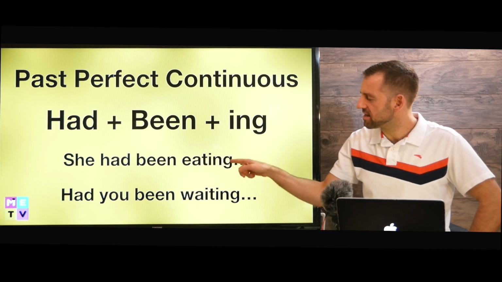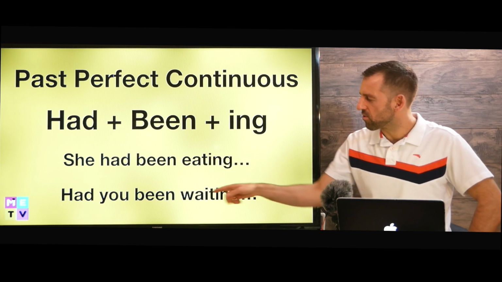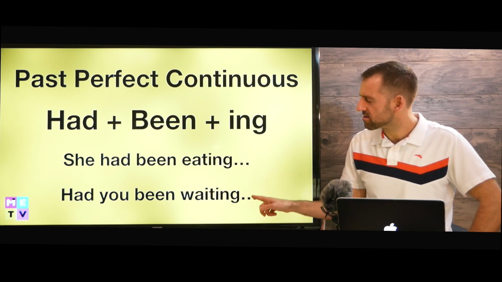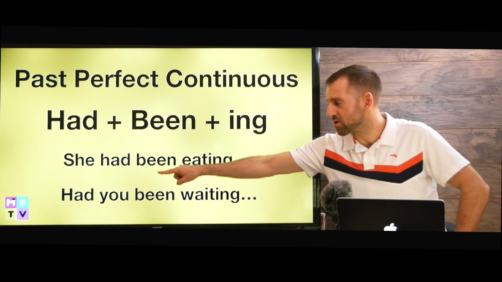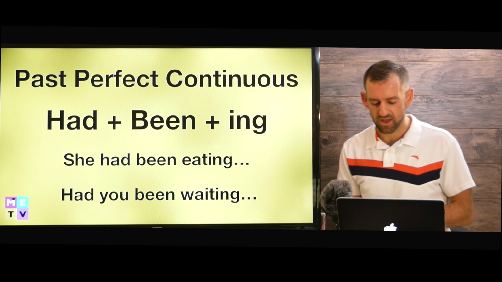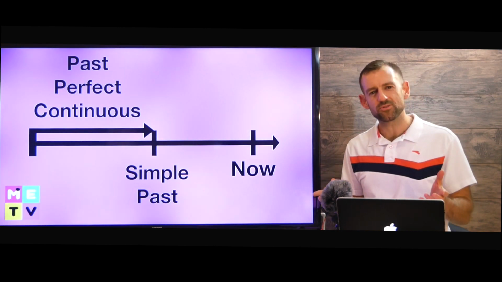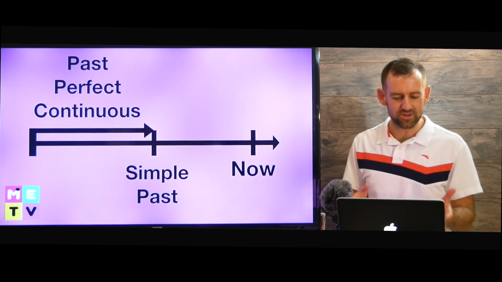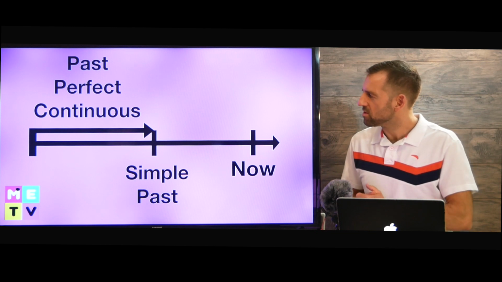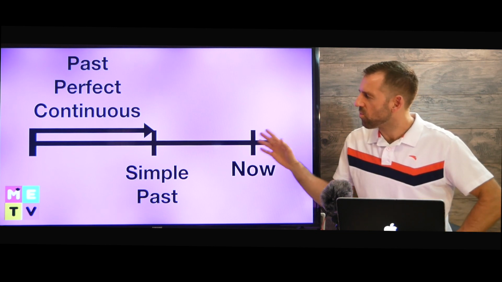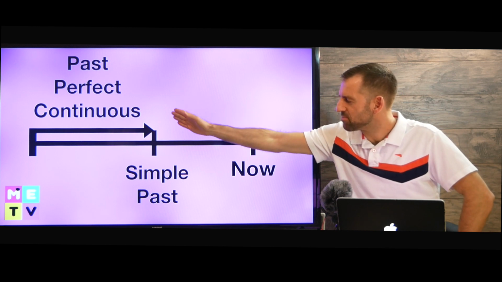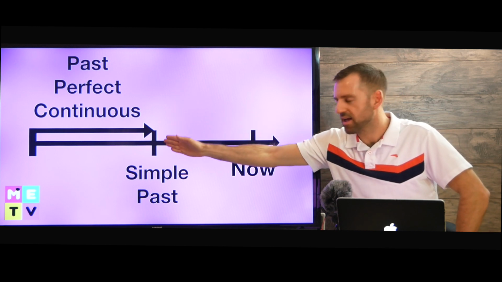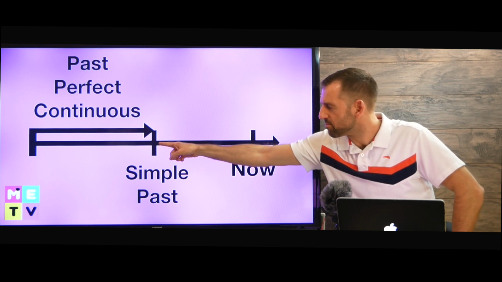She had been eating, blah, blah, blah. Or had you been waiting, blah, blah, blah. Now we know this is going to be a question because it starts with the verb, right? Okay, so when do we use the past perfect continuous tense? Well, we use it when we want to talk about a period of time that happens before an event in the past.